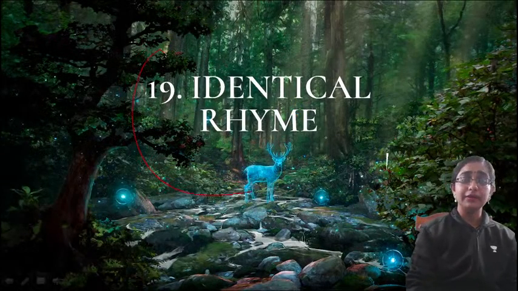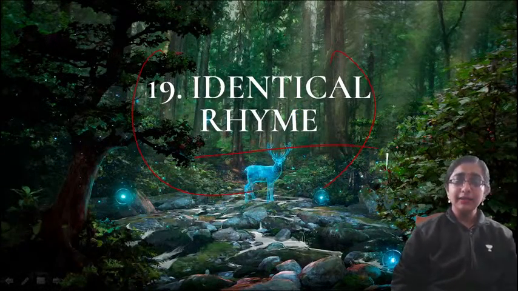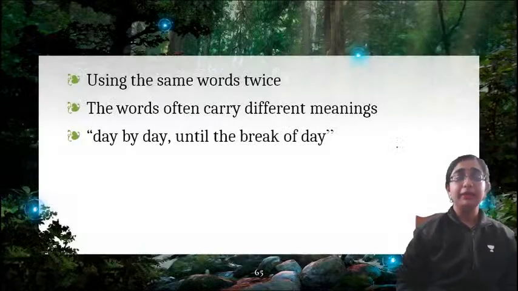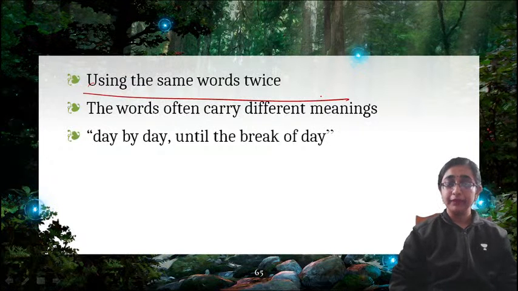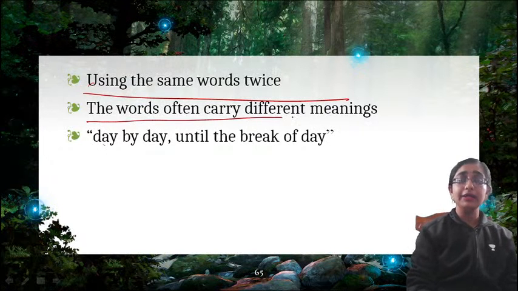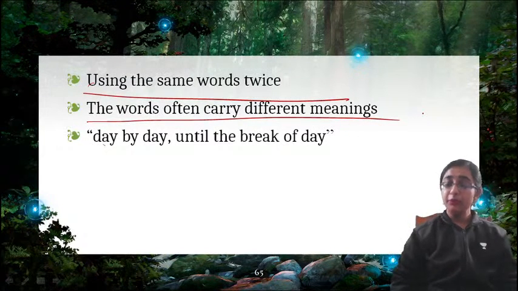Clear? Now next is identical rhyme. What is identical rhyme? Identical rhyme means using the same words twice in the poem, but the words often carry different meanings. So we are using the same word in the poem, but the words are carrying different meanings.